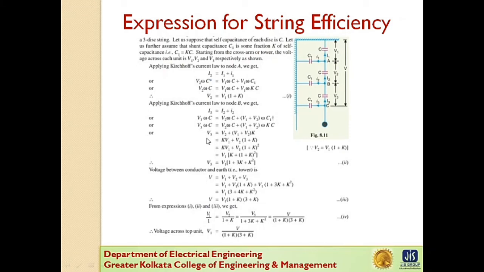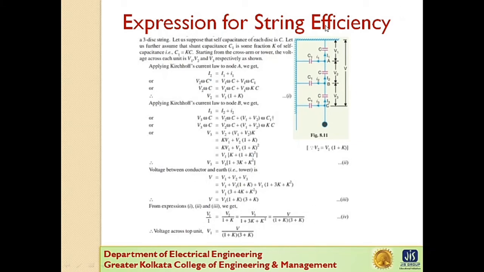And what is the value of V3 in terms of V1 and V2? V3 equals K V1 plus V2 into (1 plus K). And in terms of only V1, V3 equals V1 into (1 plus 3K plus K square). Here in place of V2 we put this value of V2.